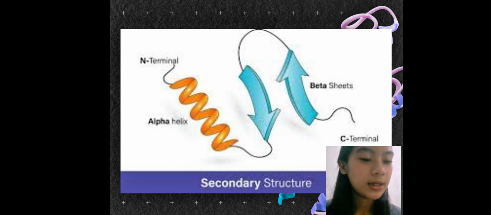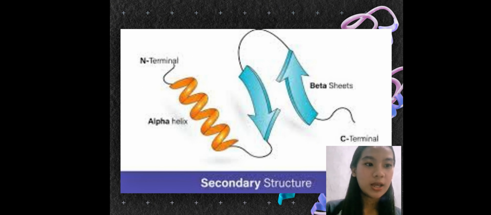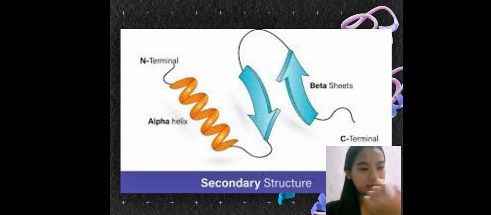So here, as you can see on our PowerPoint presentation, I have put an example or a picture of the alpha helix and beta sheet structure of the secondary structure. So as you can see here, the alpha helix is a spiral and the beta sheet is folded.